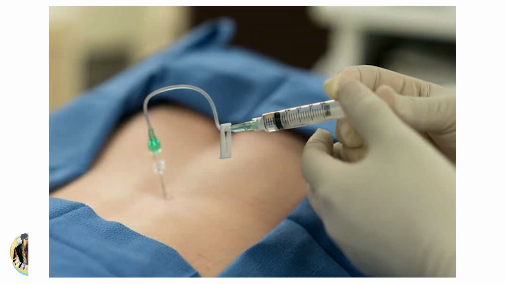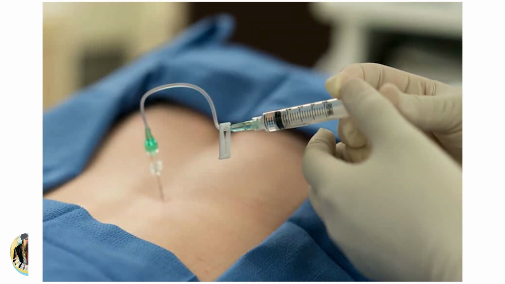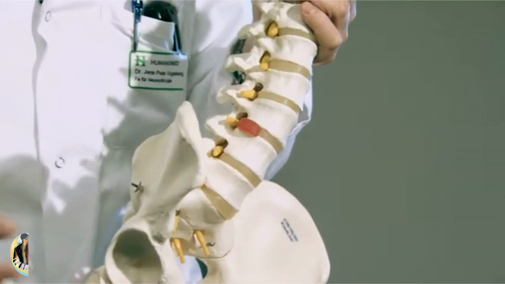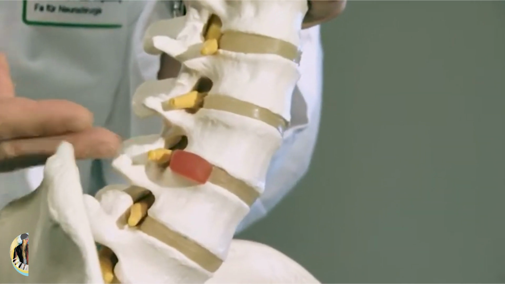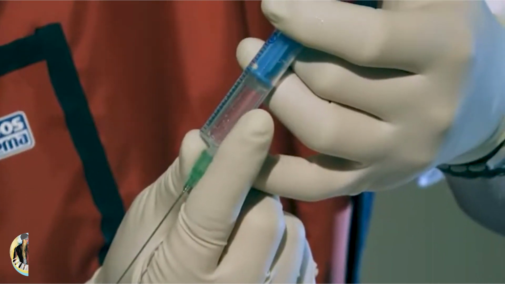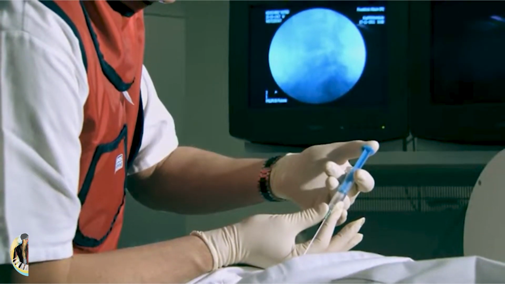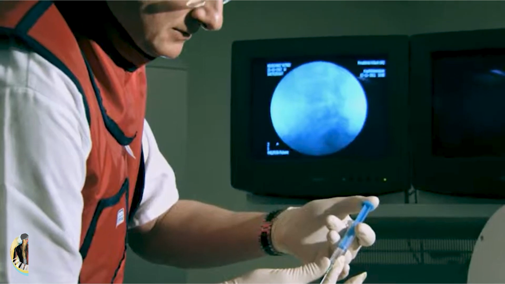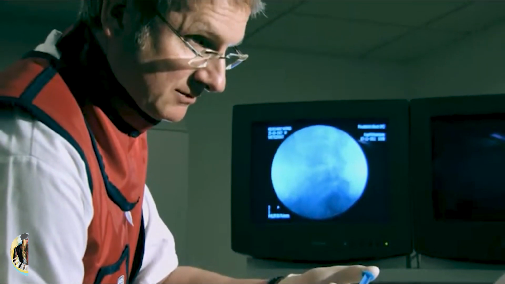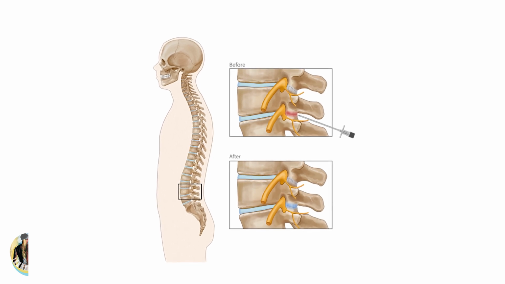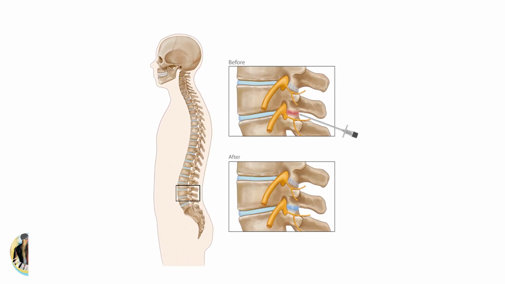Diagnostic blocks typically include injecting an anesthetic, or numbing, and cortisone medication into the suspected facet joint. If the pain subsides during the anesthetic phase of the injection, a presumptive diagnosis of pain originating from the facet may be made. While administering diagnostic injections, fluoroscopy, or live X-ray, is used to guide the needle into the targeted facet joint. Contrast dye is usually used to enhance the visualization of the joint and to make sure that no vascular uptake, or accidental entry of the medication into a blood vessel, occurs.